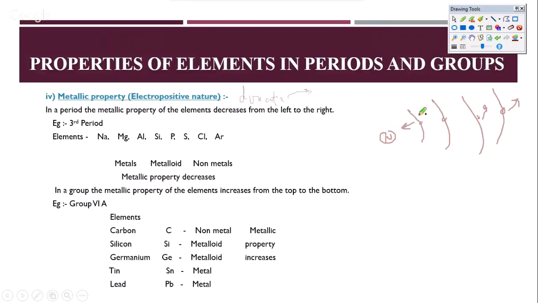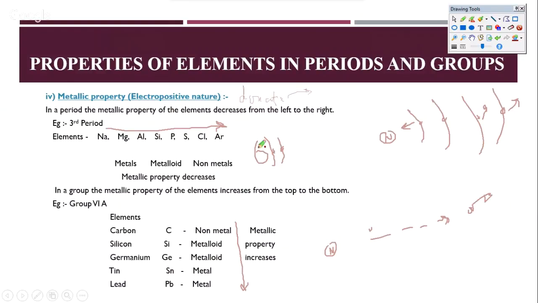Now, as you go down the group, your atomic size is increasing. Therefore, the electron is going further and further away from the nucleus. As it goes further away, it can be easily donated by the atom, and therefore the metallic property increases. As you go towards the right in the periodic table, the atomic size keeps on decreasing. So the electron is coming closer and closer to the nucleus.